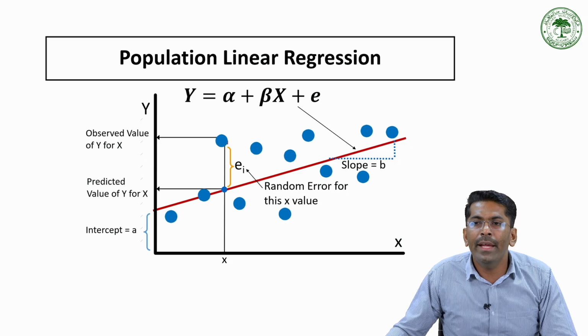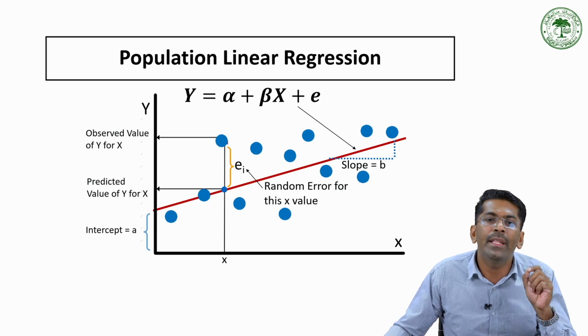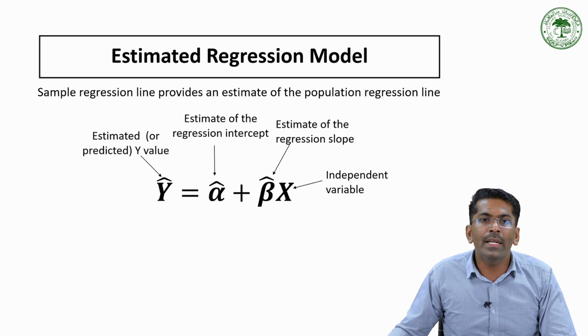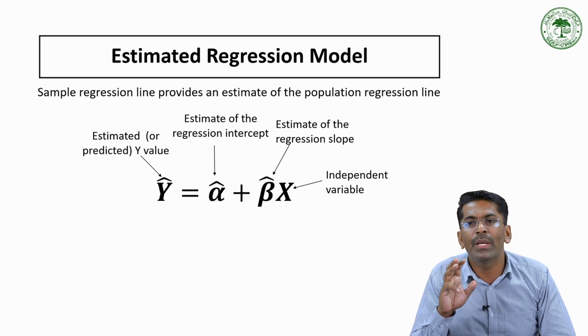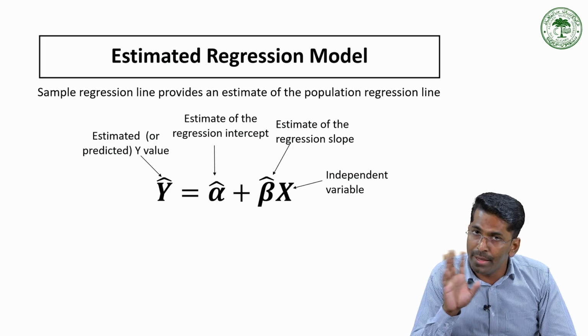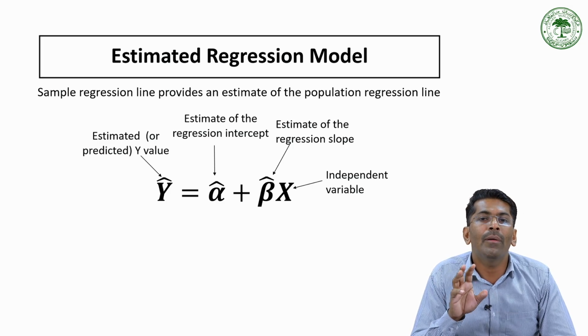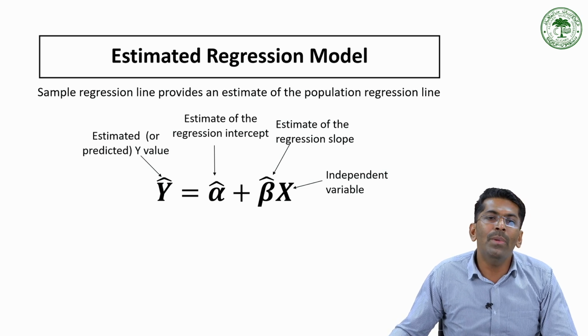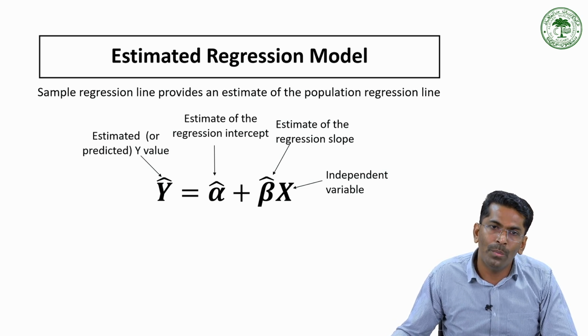So here the line is showing the average trend in the population, not a perfect fit, but at the same time the best average relationship. Now, considering the estimated regression model, the main goal of regression estimation is to find the best fit to the data. But since we rarely study the entire population, we rely on sample data to estimate that particular relationship. So the sample regression line provides an estimate of the population regression line.